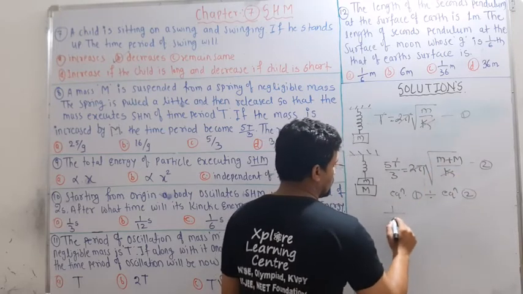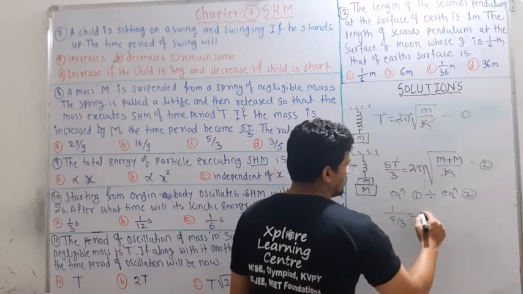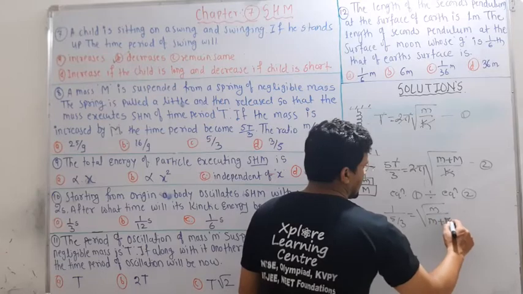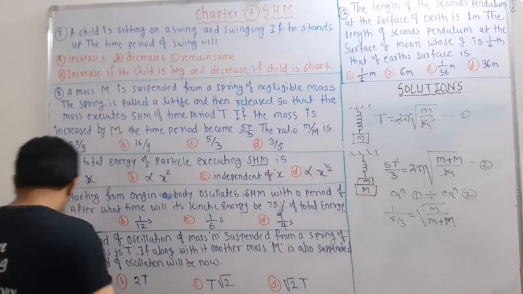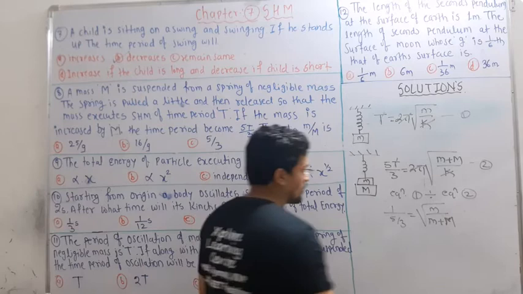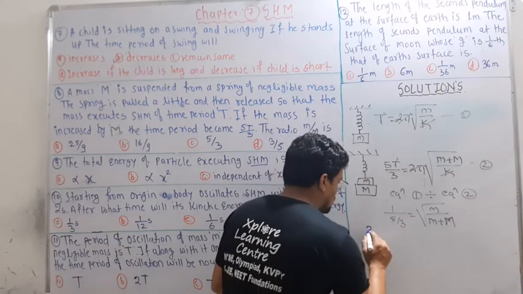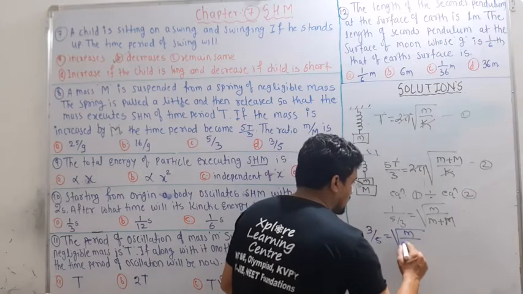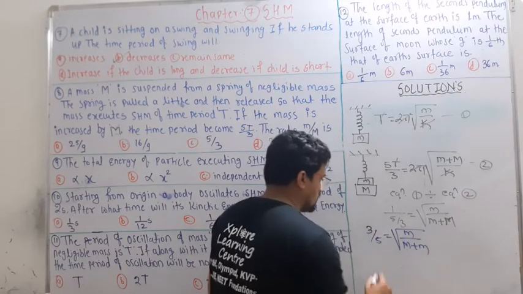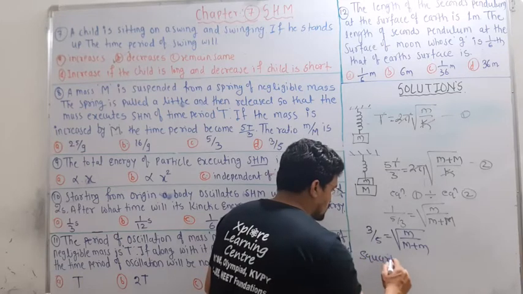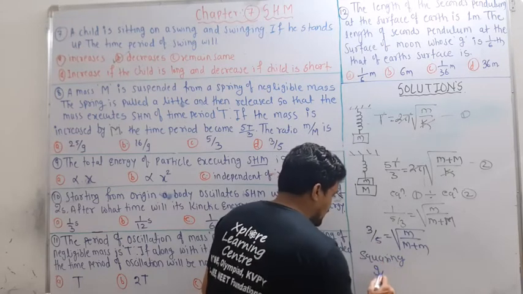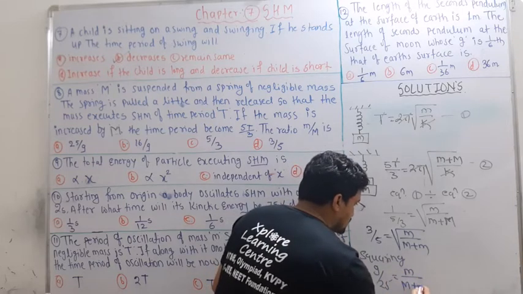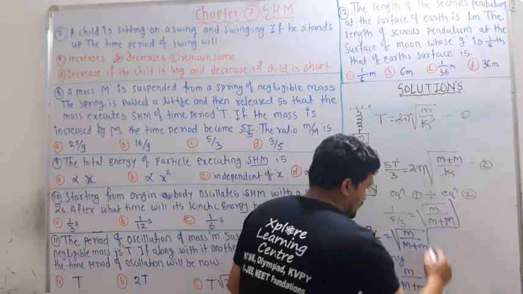So it becomes 1 upon 5 by 3 is equal to under root of m divided by m plus capital M. So it will move up, so it becomes 3 by 5 is equal to under root of m by m plus M. Squaring both sides, you will get 9 divided by 25 is m divided by m plus M.